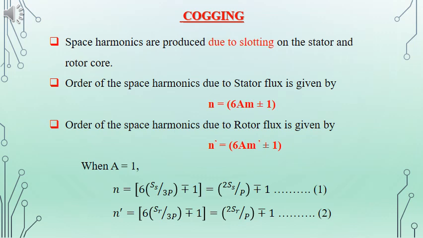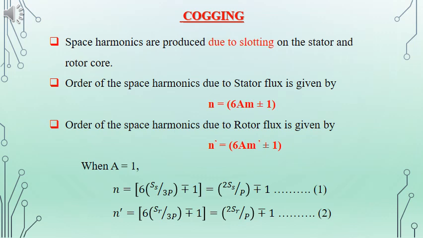We will have to consider the space harmonics on the stator as well as the rotor. The order of the harmonics is given by n = 6am ± 1, where m is the number of slots per pole per phase and a is a positive integer. We have the space harmonics on the stator given as n and n' as the space harmonics on the rotor flux.